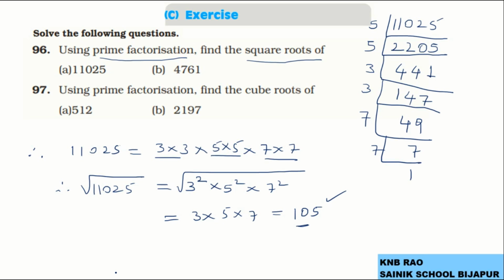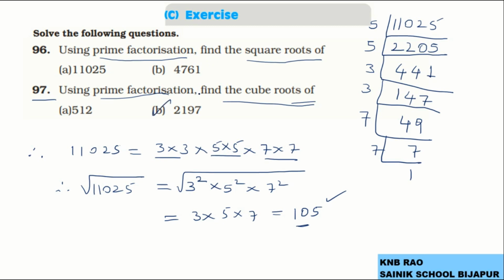Now coming to question number 97, using prime factorization, find the cube roots of the following. So go for cube roots by first finding prime factorization. Now I'll take here in this case 2197.